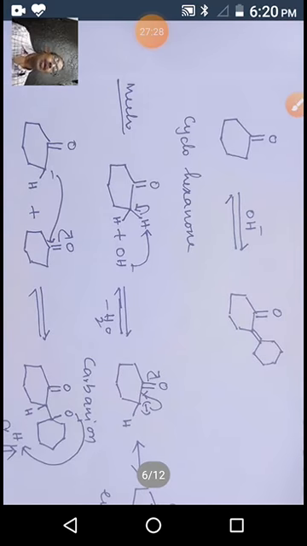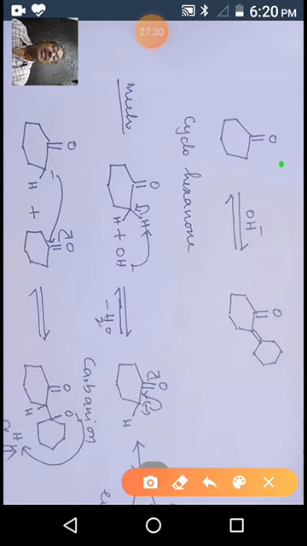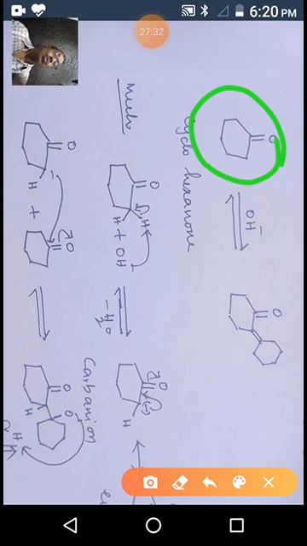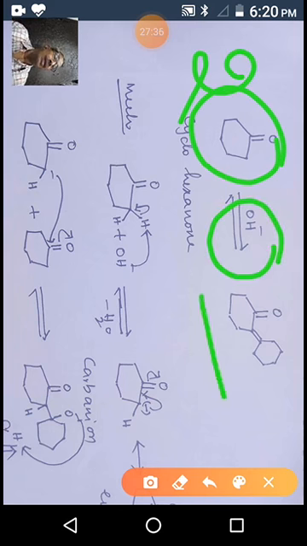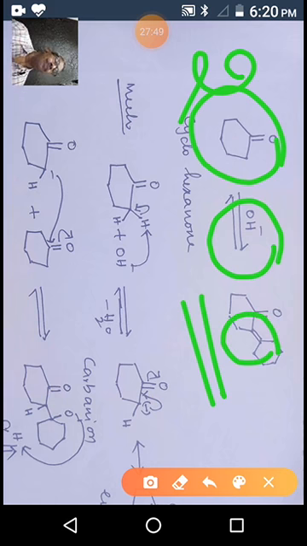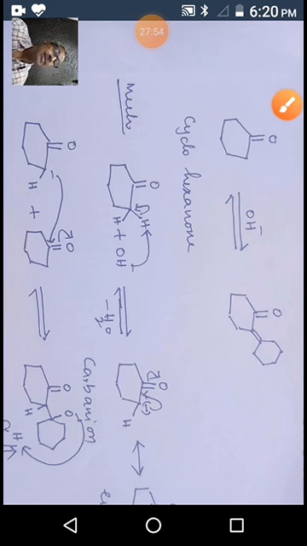Okay, one more example. You see, this is cyclohexanone. Two molecules of cyclohexanone undergo reaction in the presence of base, giving this type of exocyclic double bonded compound. Two rings are attached to a double bond. This is called an exocyclic double bond. So cyclohexanone in the presence of base undergoes aldol reaction. Why aldol reaction? How can you say?